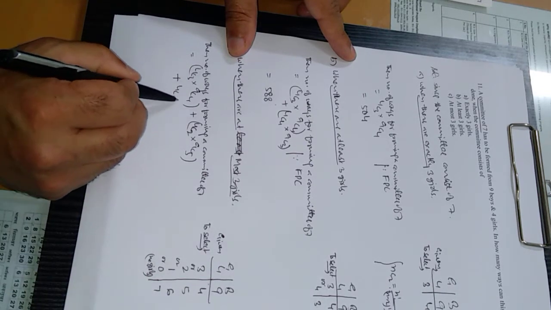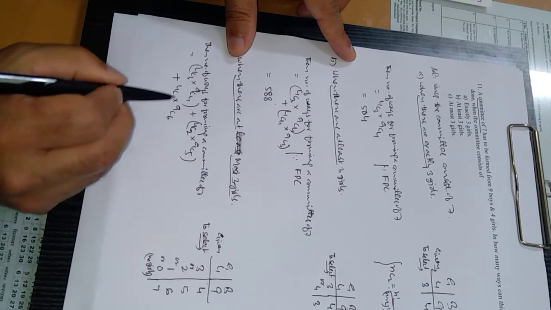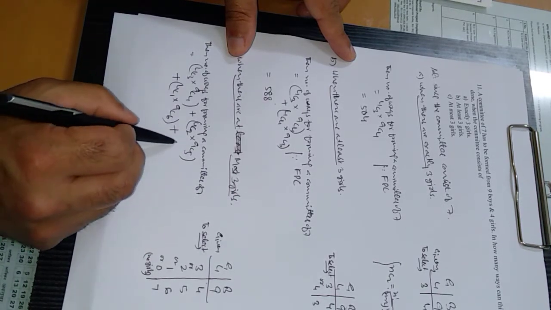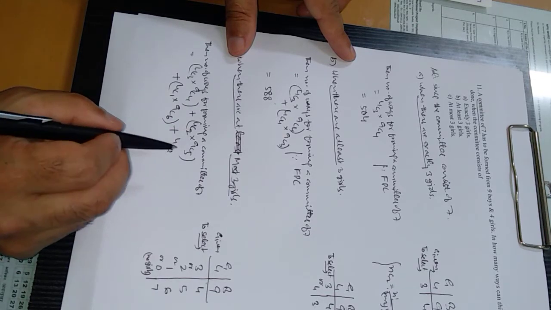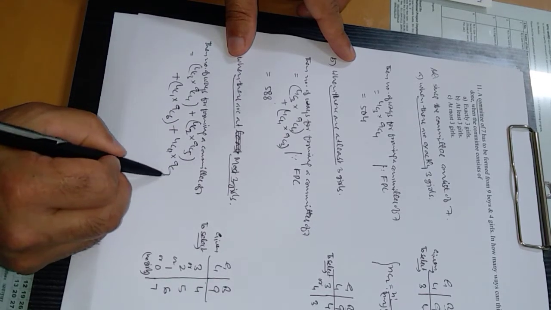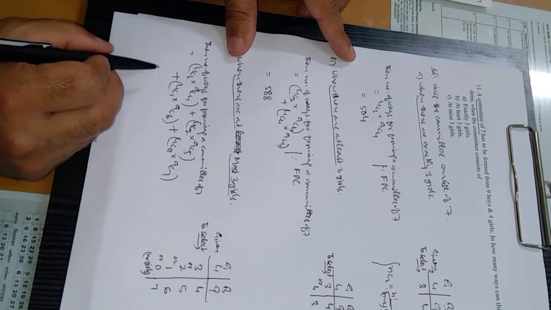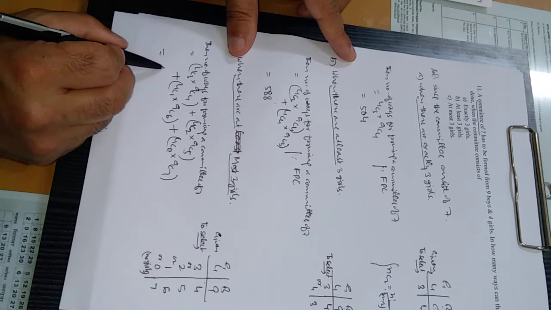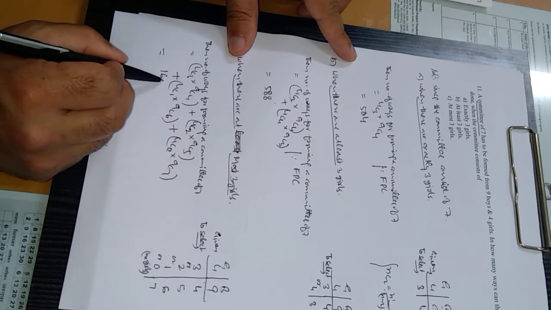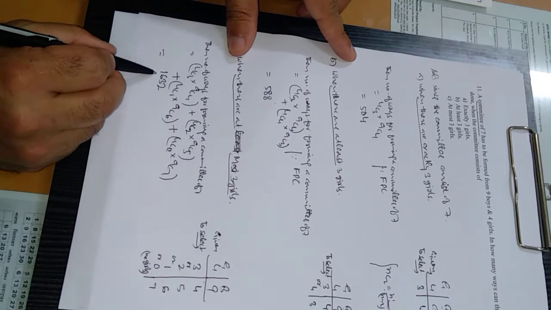Next is 4C1 into 9C6. And the last option is 4C0, out of 4 we are not selecting any girl, into 9C7. On solving this again by nCr, this will come out to be 1632.